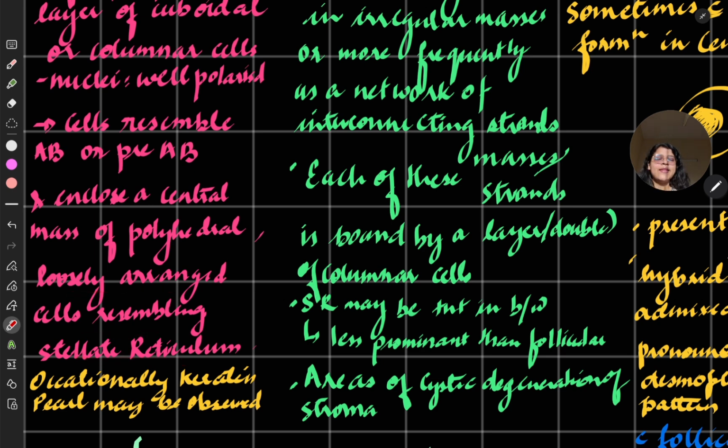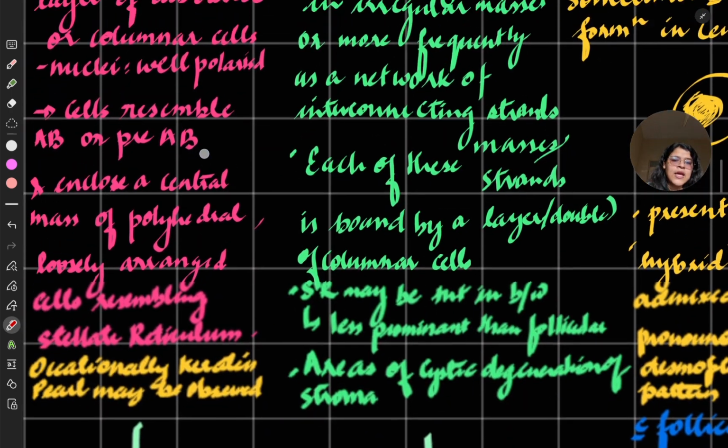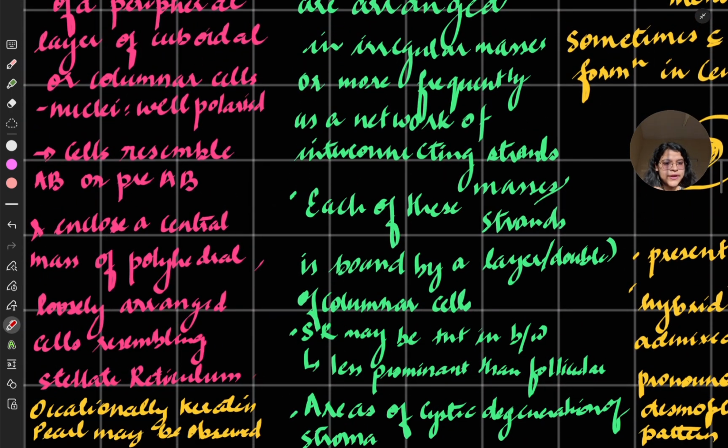Let me tell you again: there are discrete islands which have a peripheral layer of cuboidal cells resembling ameloblasts or pre-ameloblasts, and their nuclei are hyperchromatic as well as polarized.